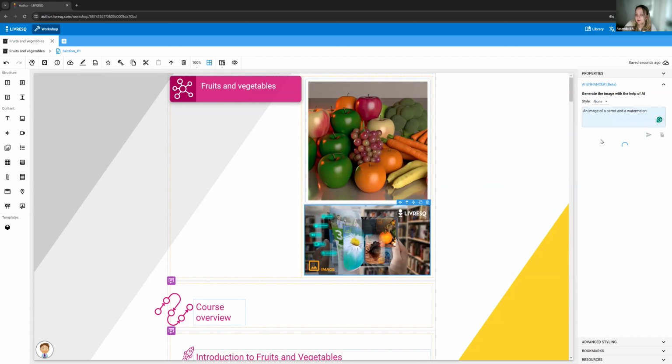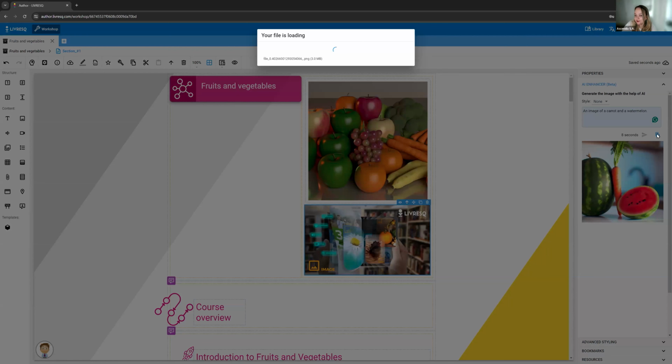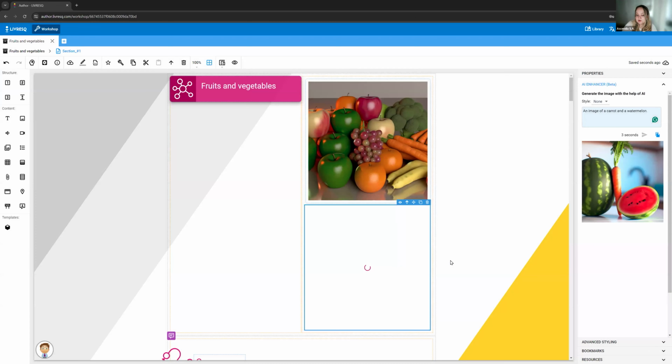I could have said funny image, maybe I could have made them characters, but essentially this is how it works. We're gonna wait a bit. Now we have an image of a carrot and a watermelon in half and then in full. I didn't give it a lot of details. I didn't select style again, but I can click on use and I can integrate my image straight to LIVRESQ.